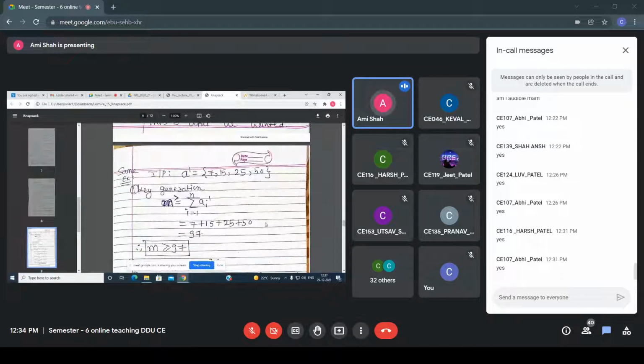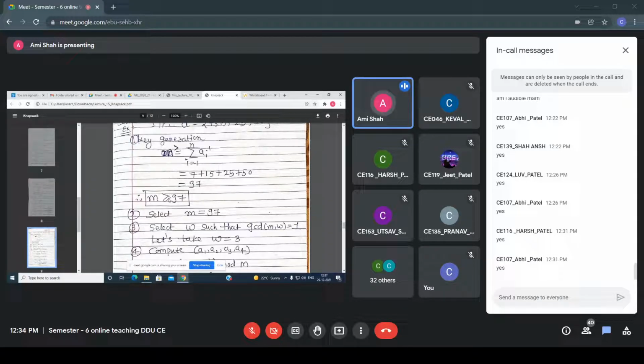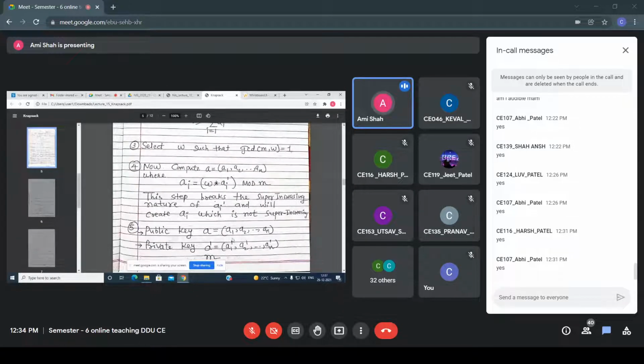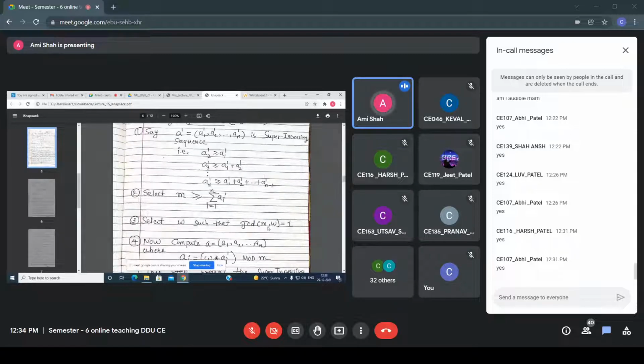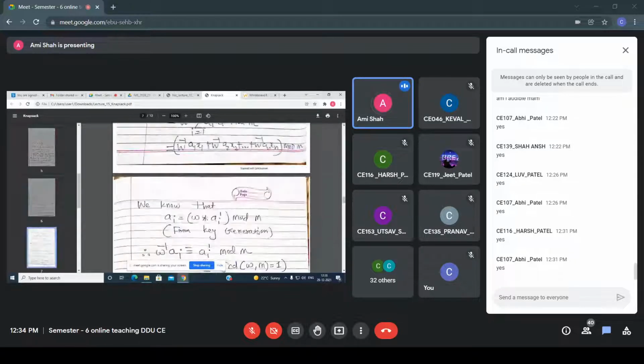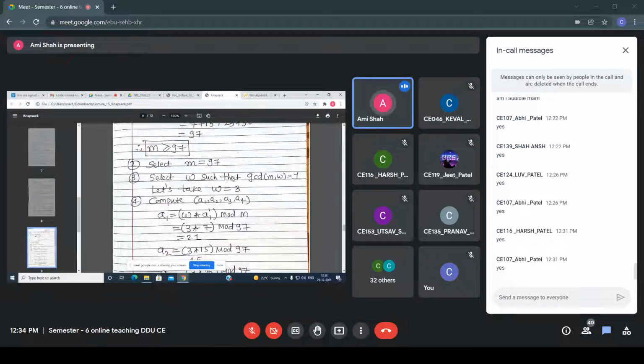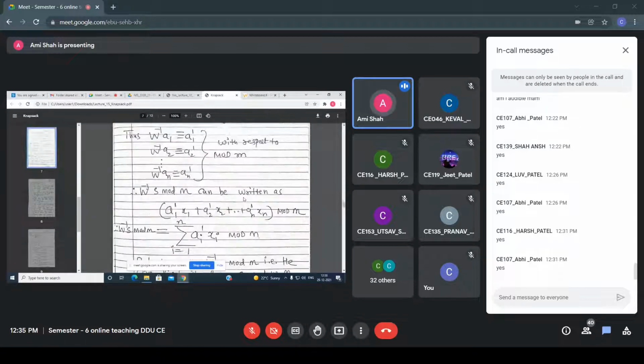Now I am calculating the sum, that is 97, M greater than or equal to 97. So now I am choosing 97. Okay, so after that, what is my next step? See the algorithm. The next step is you have to find the GCD of M and W as 1. So now I'm taking a W such that the GCD of M and W is 1. So W equals 3, that I am getting.